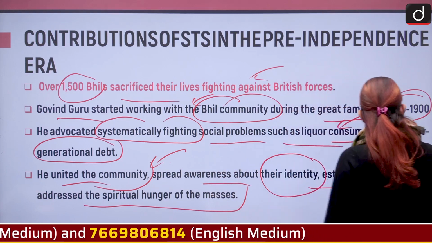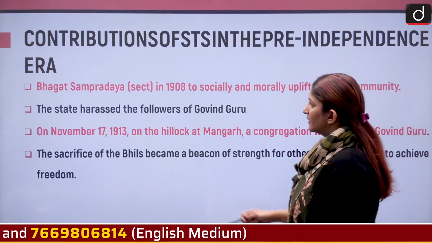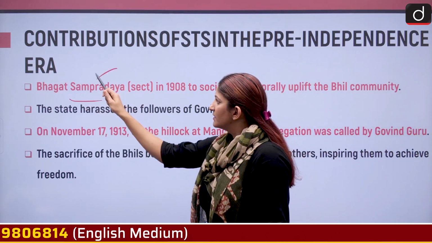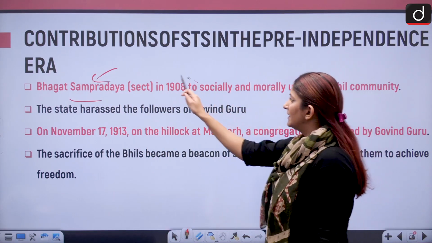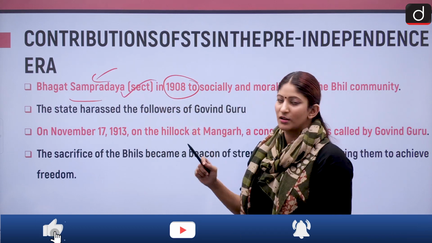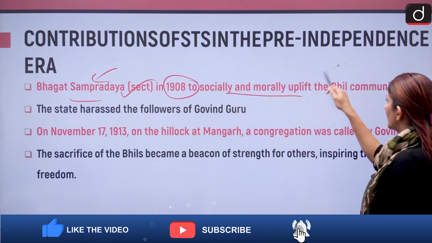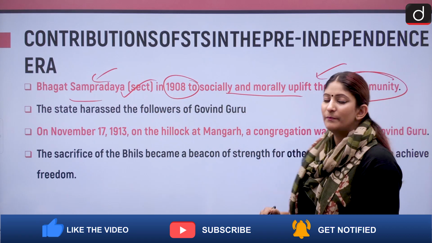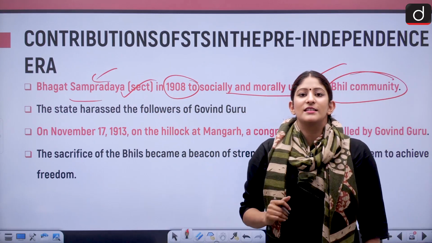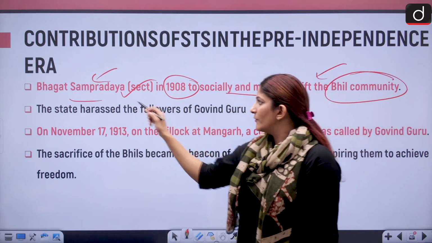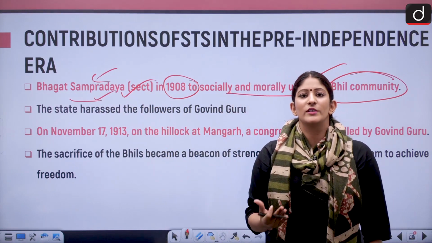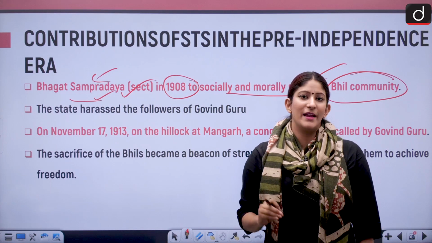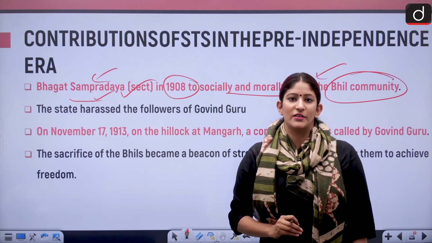Okay. Now moving forward, what happened after that? Bhagat Sampradaya was also started by him. It was also led by him in 1908. This could be a prelims question. It was to socially and morally uplift the Bhil community. Remember, if it's asked in the prelims, Bhagat Sampradaya movement belonged to which community? Bhil community. It was led by Govind Guru in the year 1908.